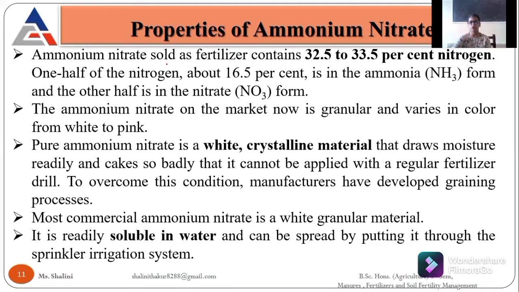Then the next is ammonium nitrate. It is available in the market and contains about 32.5 to 33.5% nitrogen, and one half of the nitrogen, about 16.5%, is in the ammonical form and half is in the nitrate form. So both ammonical and nitrate forms are available to the crop plant.